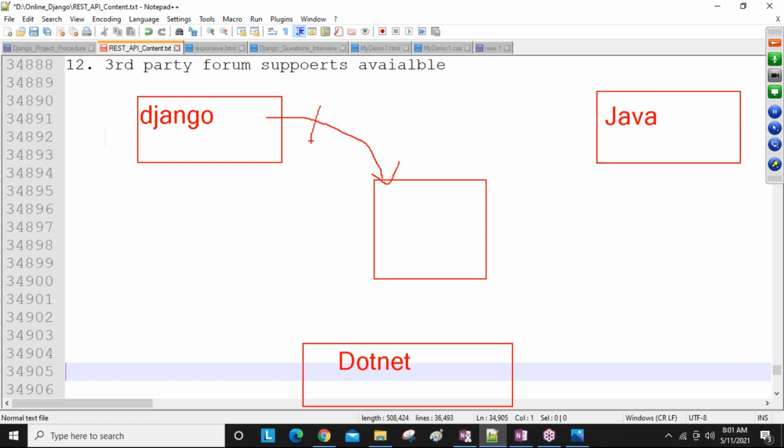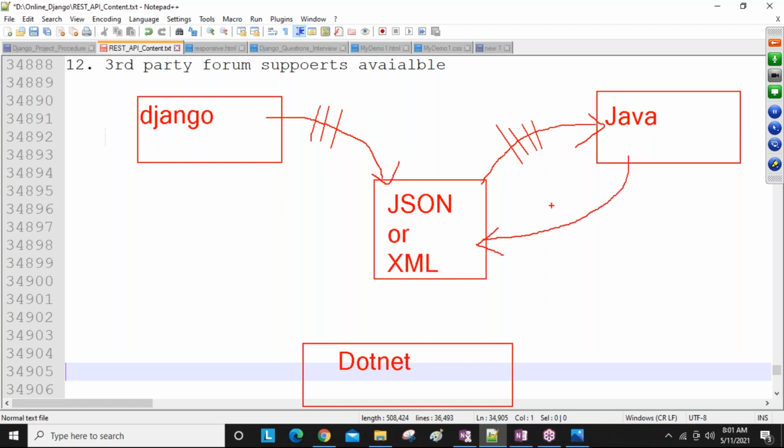So this Django code they are going to be converting into one common language format. That common language is JSON guys, or XML friends. So our Django code we are converting into JSON. Now this JSON code people are converting into the Java format. So JSON code by using Java coding they are going to be converting into Java. Next, this Java is going to give a response back.